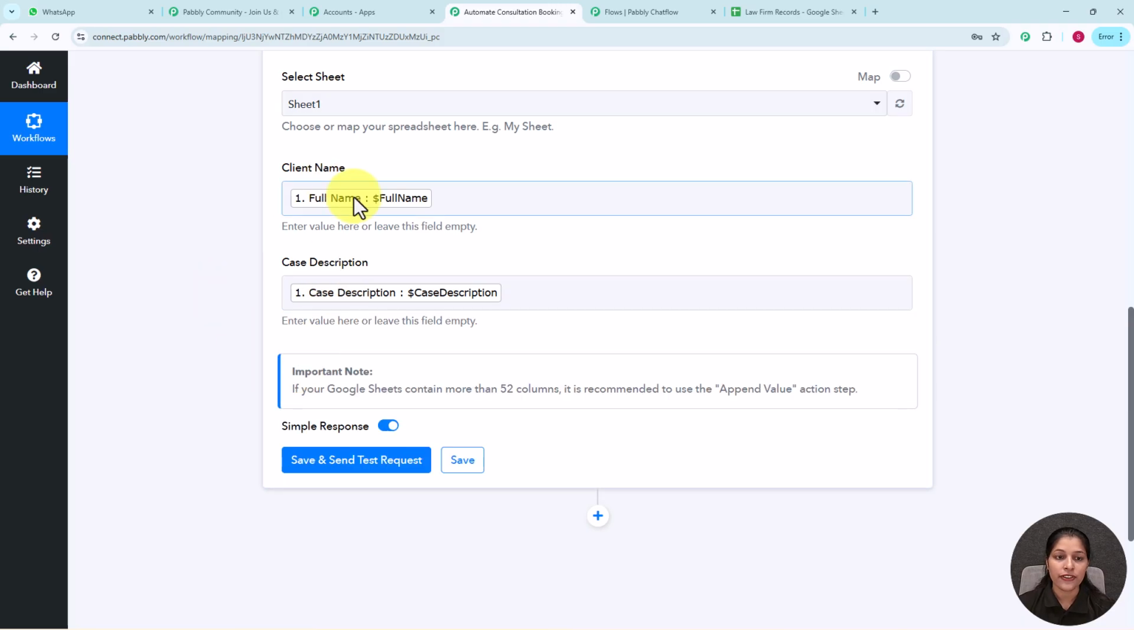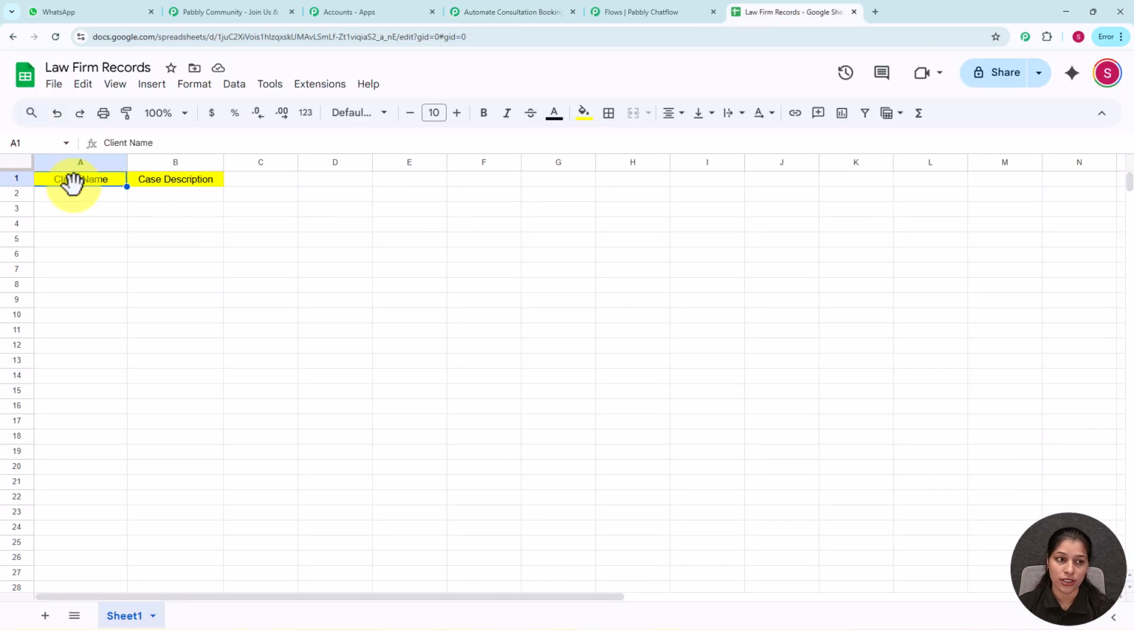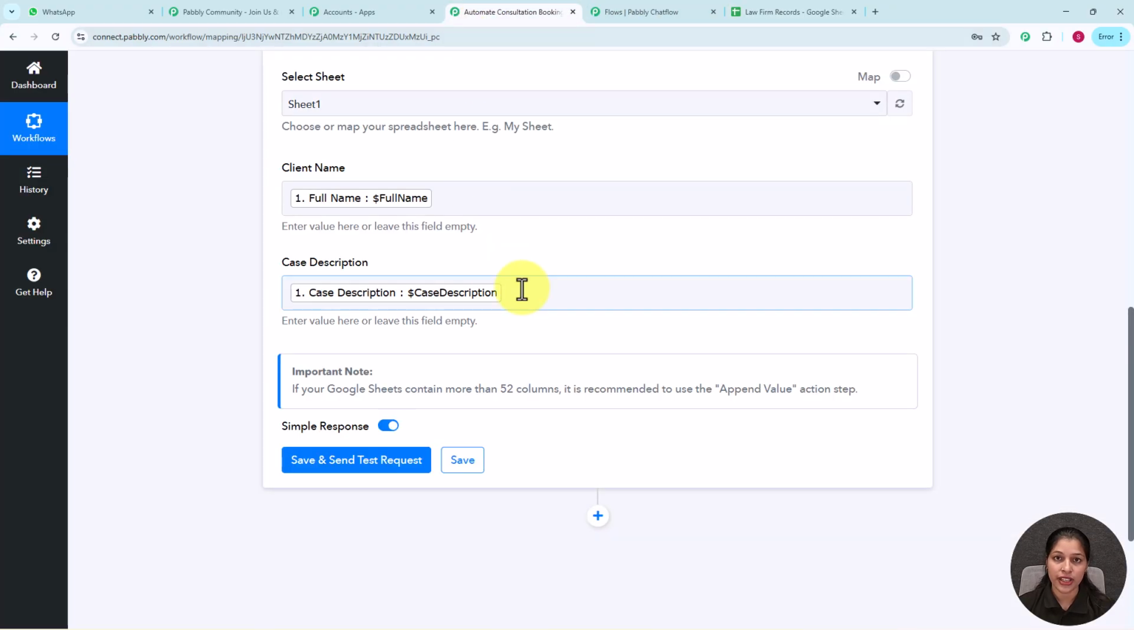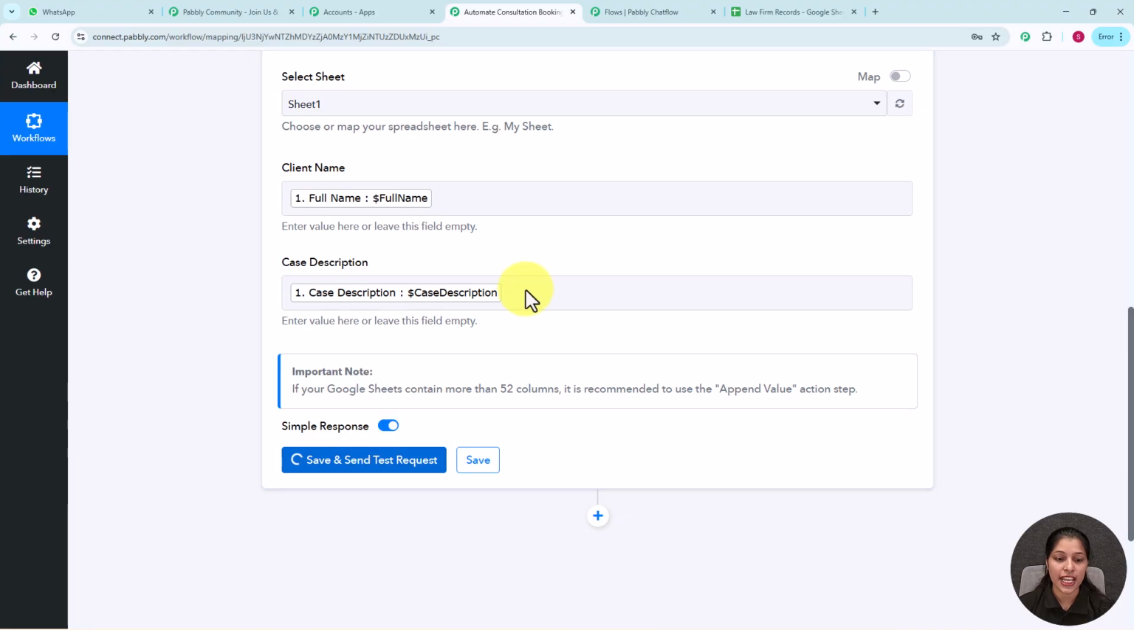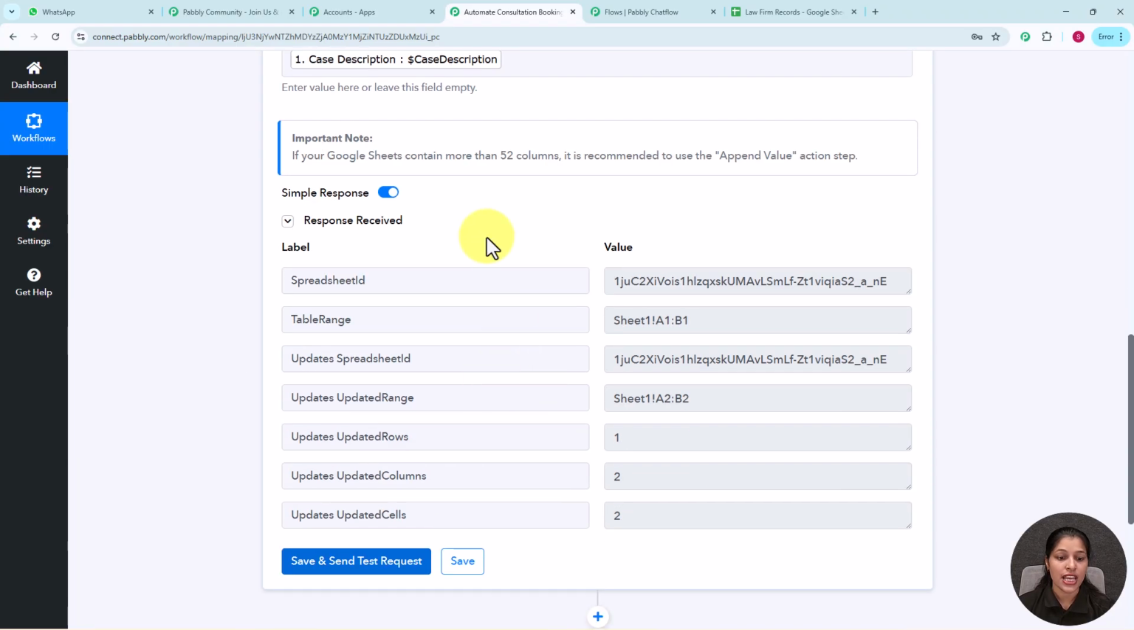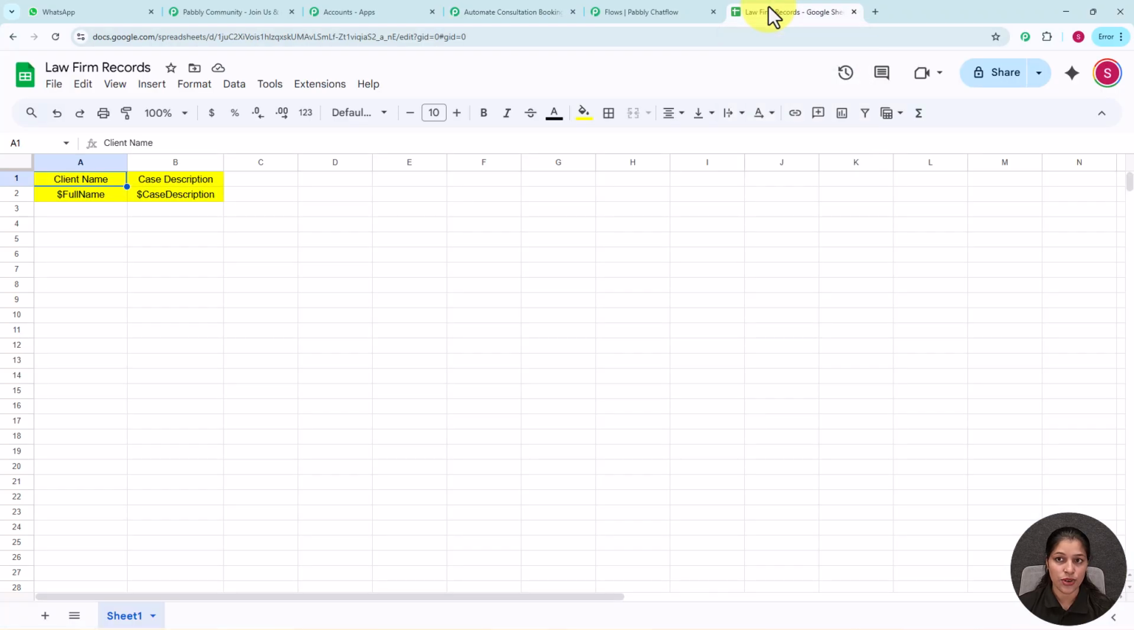So here we have mapped both fields, that is client name and case description, which are the fields of our Google Sheet. So here we are done with our action setup also. Now we simply have to click over the save and send test request. So here you can see we are successfully receiving the response, and now let's move on to a Google Sheet, and here you can see we are getting the fields which we have recently created or added to our Pabbly Connect.